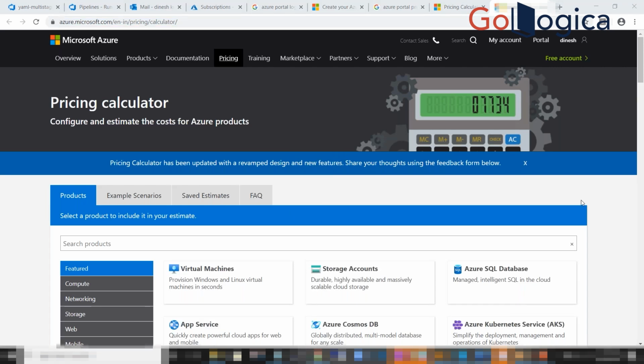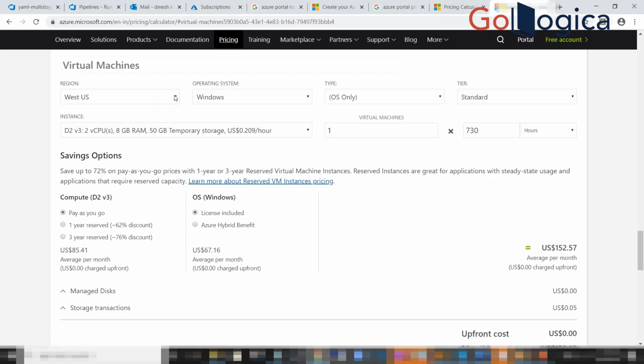Suppose you are a cloud admin and you get a requirement to create a resource in Azure. Before creating, you have to make a justification, especially if you want to create a particular resource in a number of 50 or 100. You give proper justification to the client, and you also have to consider in which region you need to create the VM.